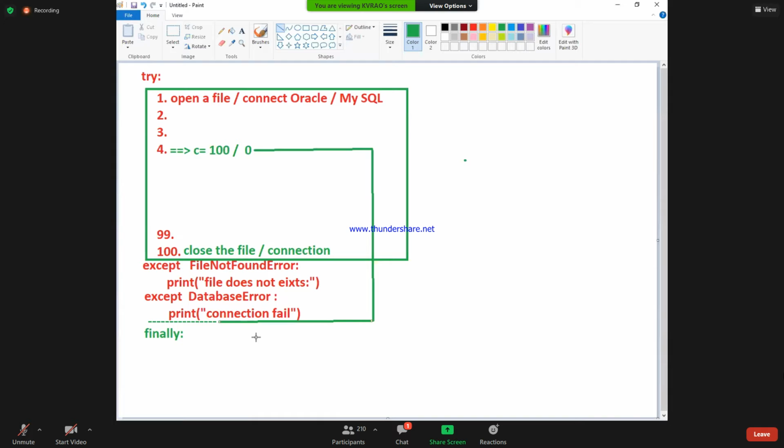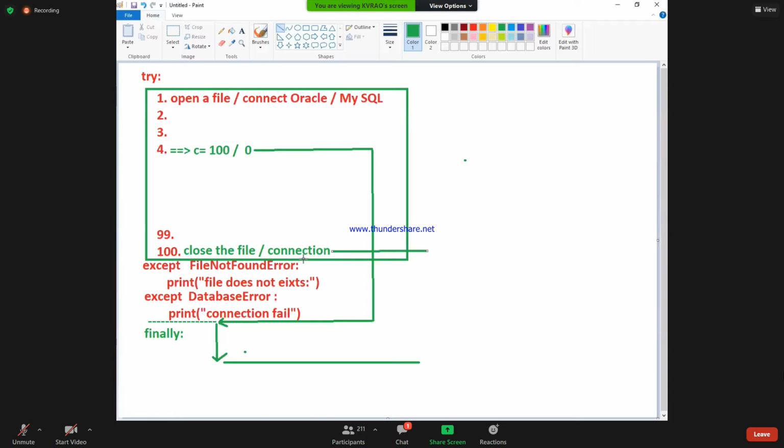What is that except block? Assume the lines which I wrote, assume it is called zero division error. Then finally it moves forward, it goes to the finally block and continues like that. Is it going back from here to close your file? No. That indicates once an exception is occurring before this 100th line, we are unable to close the file.